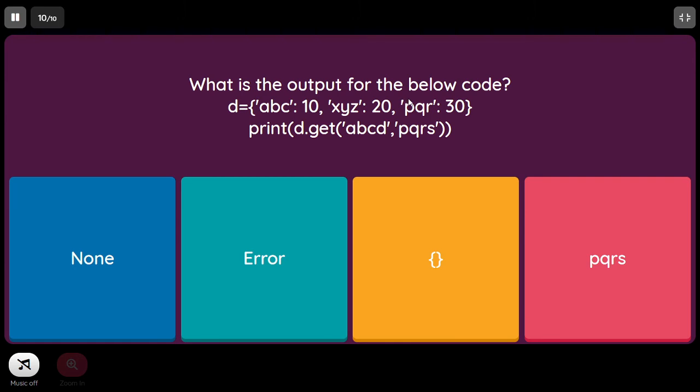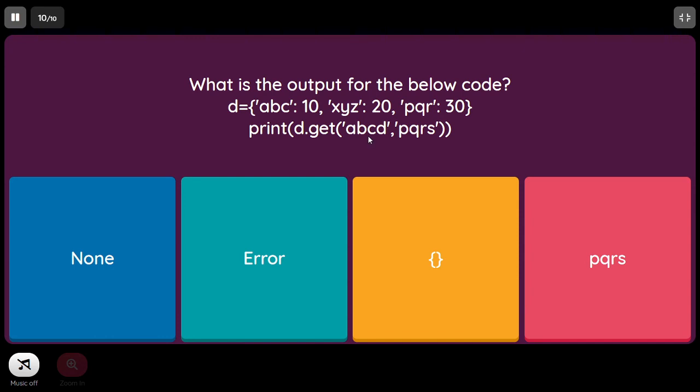What is the output for the below code? D equal to ABC key having value 10, XYZ key having value 20, PQR key having value 30. And we are trying to print D dot get of ABCD, PQRS. So the get method can take either a single parameter or two parameters, at most two parameters.